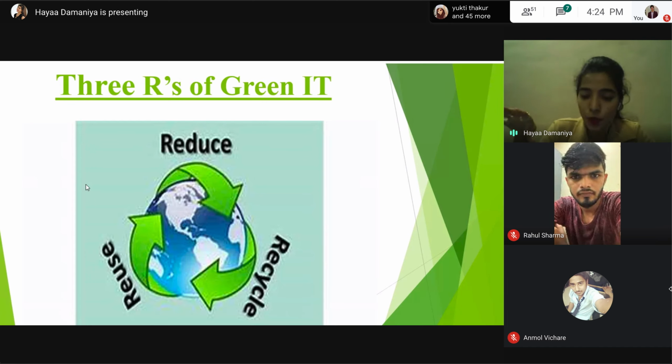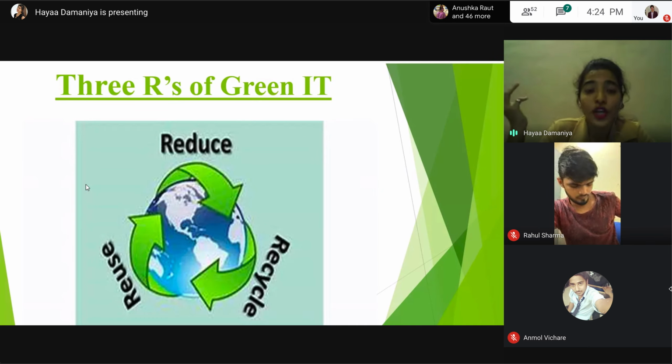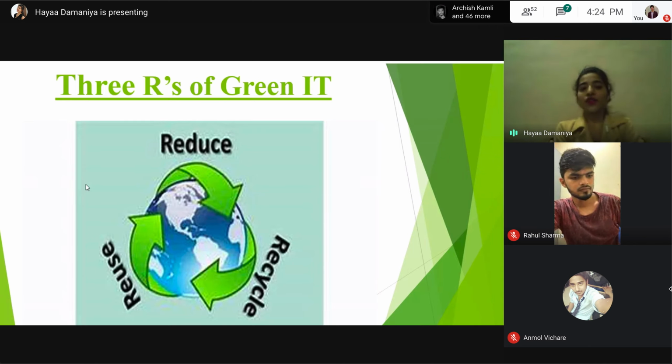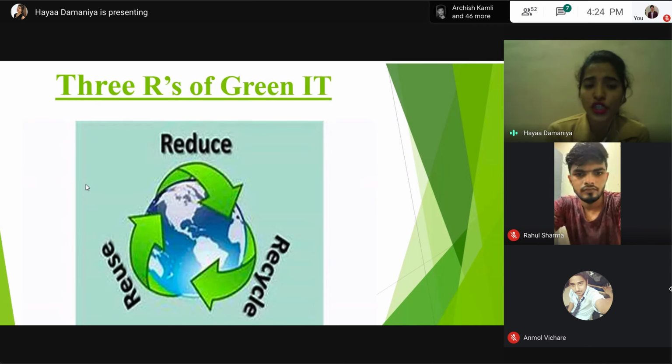Do you know the US provides over 8,000 locations just for recycling e-waste? Why are they doing this? Because they know the value of what we can get by recycling our products. These are the 3 R's of green IT: reduce, reuse, and recycle. We shall surely follow these 3 R's. So reduce your new purchases, reuse your old equipment, and when the product is damaged or destroyed, surely go for recycling.